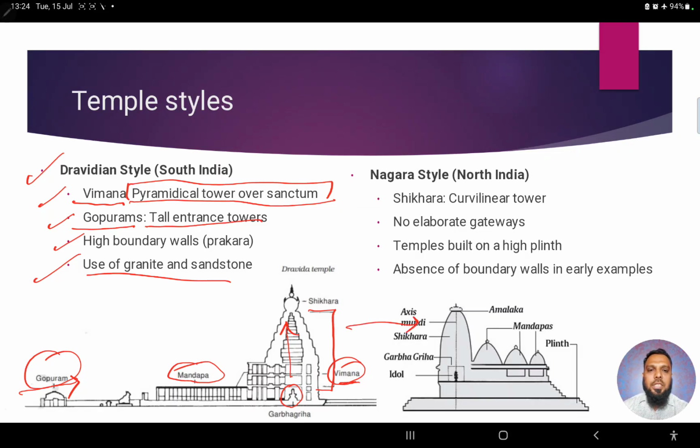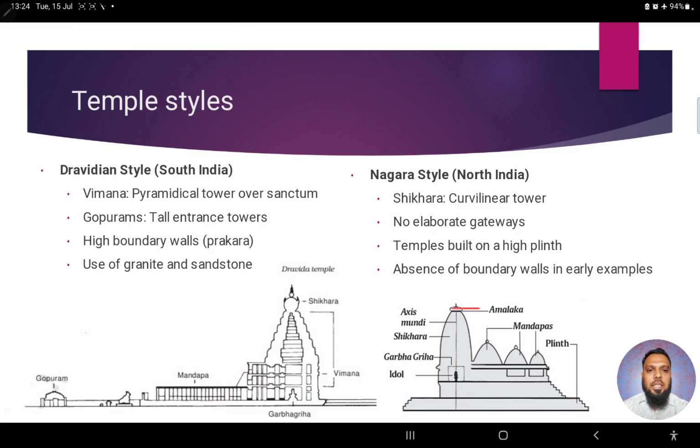Now compare these features to the other style. The other style is called the Nagara style, which is most popular in North Indian temple construction. Now what are the distinguishing features? If you see here, it is called a shikhara. The garbhagriha is there, and the tower on top of the garbhagriha is generally called a shikhara. In South India it is called vimana, whereas in North India the same thing is called a shikhara. And the most distinguishing feature is that the shikhara is curvilinear in shape, right?